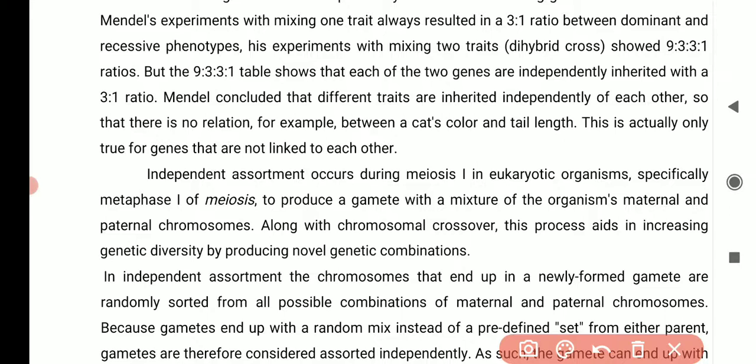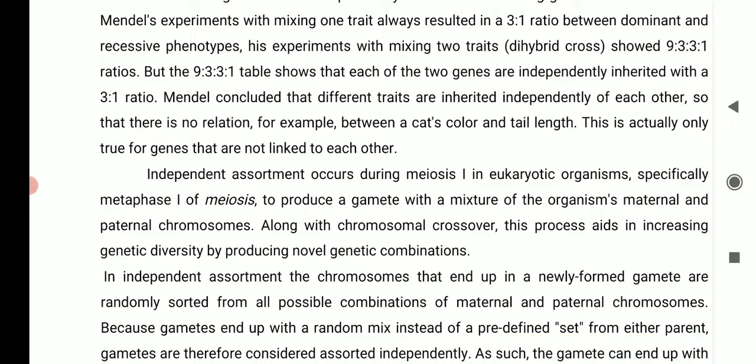Whether I am sending them in group A, group B or group C to do practical, they are still doing the practical well because they are working alone. You get it? So he realized that they must be assorting independently of each other.